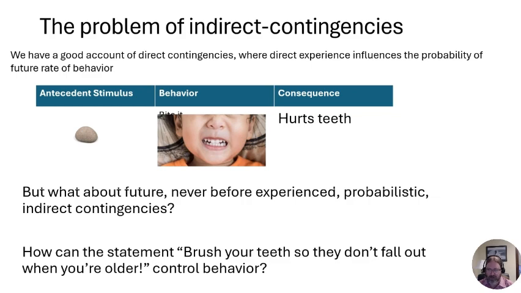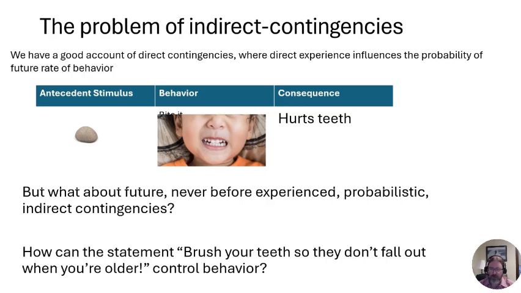So I have a good example here, very simple. You have a rock as our antecedent stimulus. If you bite on it and you get the consequence that biting on it hurts your teeth, that consequence could potentially function as a direct contingency that will change the rate of behavior, likely decreasing the rate of biting rocks in the future. So we have a direct contingency account.